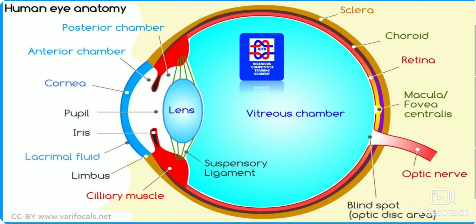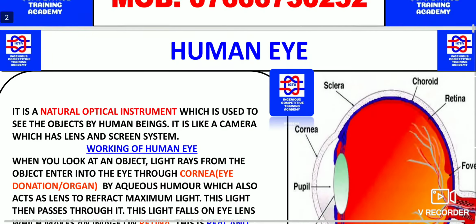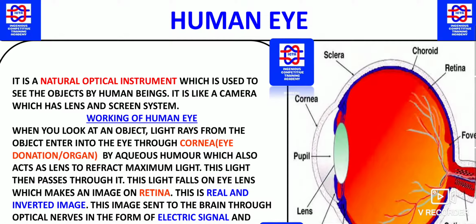As you can see, posterior and anterior chambers, followed by cornea and the pupil, iris, lacrimal glands, the lacrimal fluids and limbus, ciliary muscles, suspensory ligament and lens, vitreous chamber, sclera, choroid, retina, macula, optic nerve and blind spot. So these are the few parts you have to know, and what exactly the role of these various parts is.